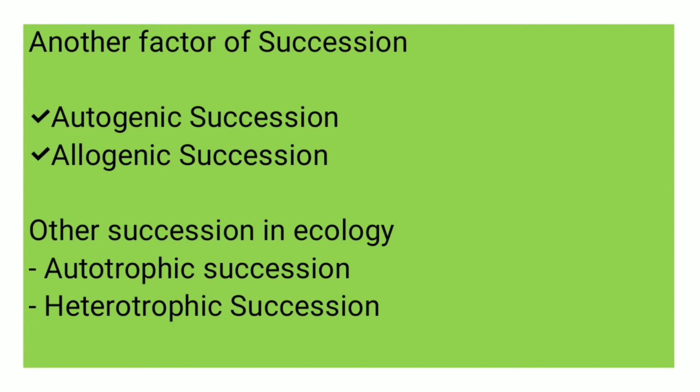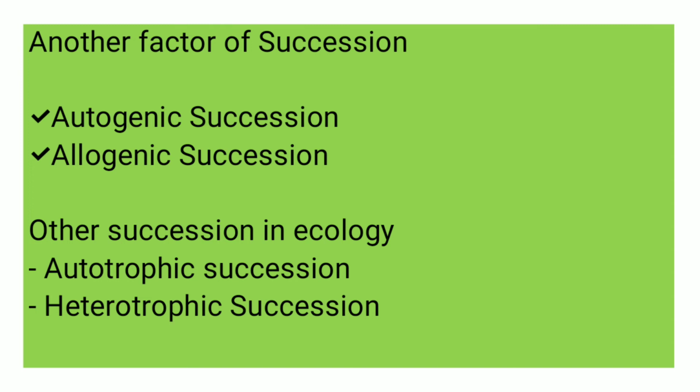Other successions in ecology are autotrophic succession and heterotrophic succession. Autotrophic succession begins in an inorganic environment and is characterized by early and continued dominance by autotrophic organisms. Both primary and secondary succession fall under this type.